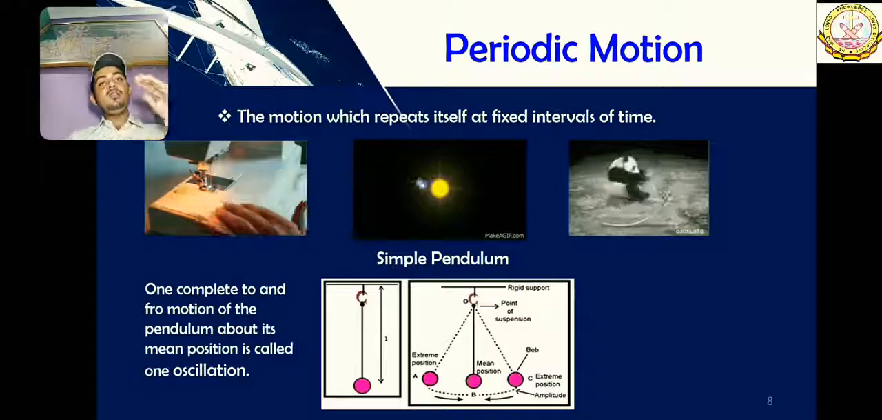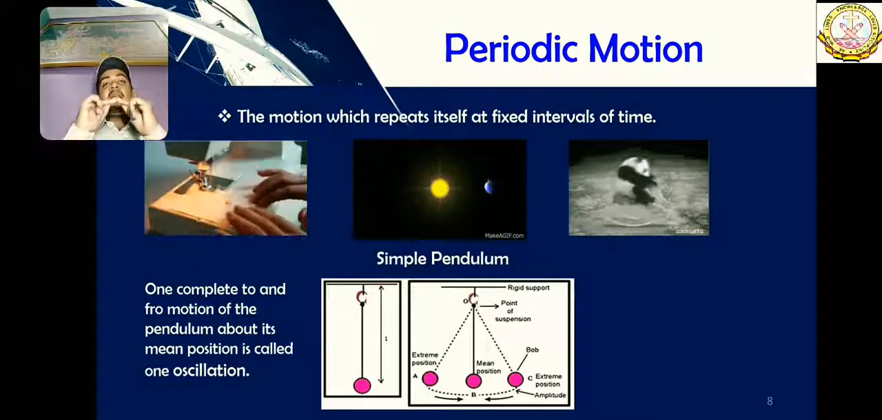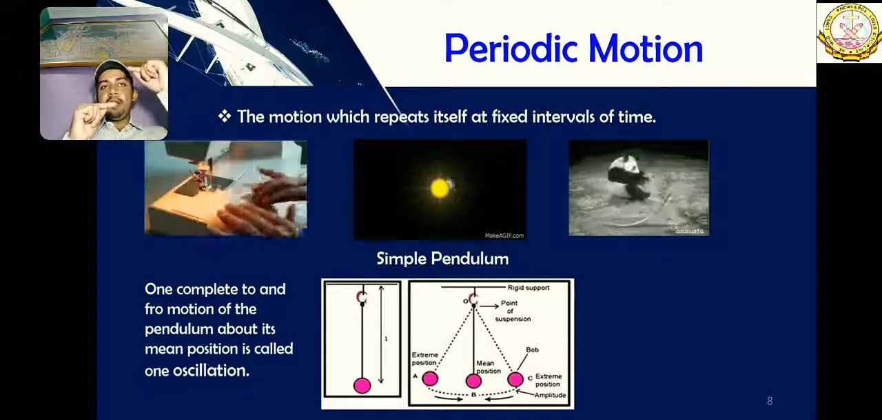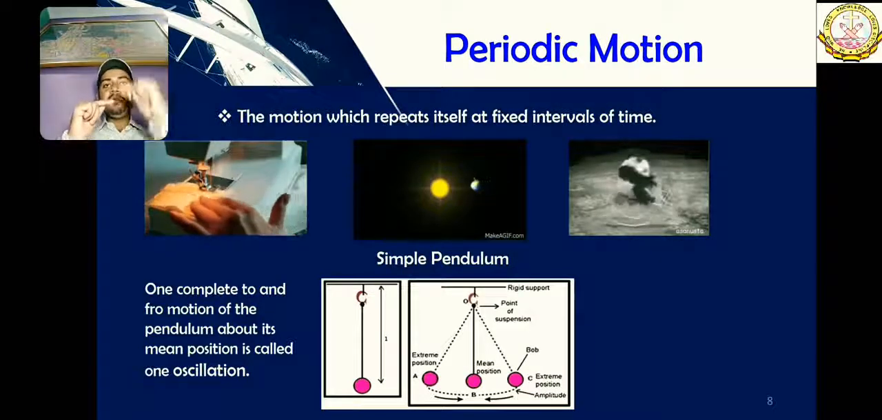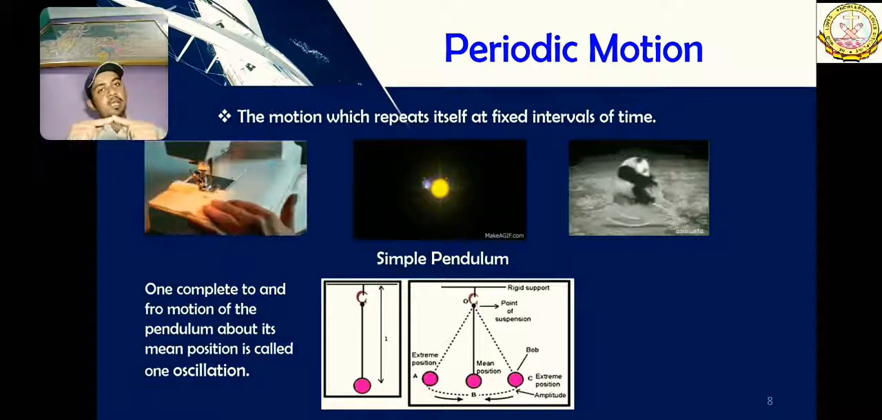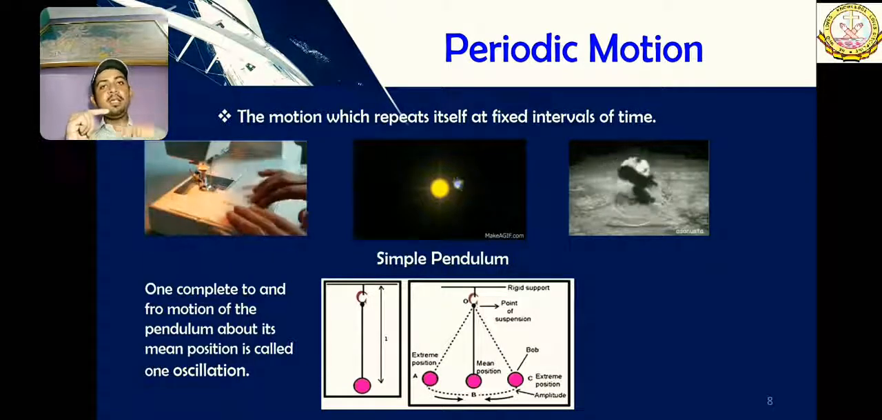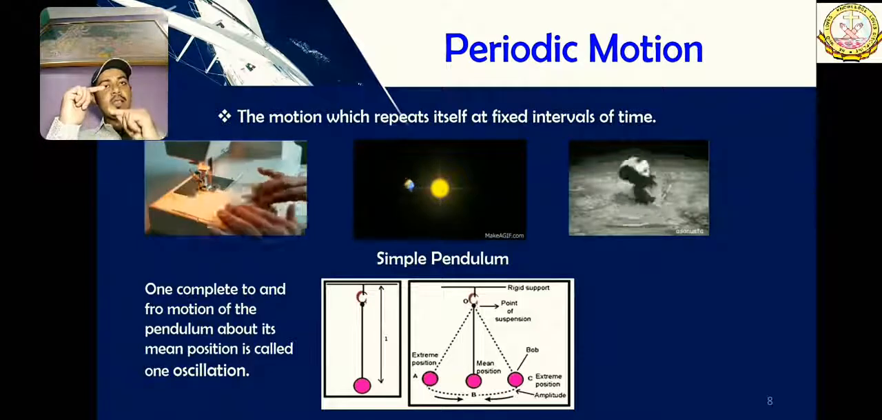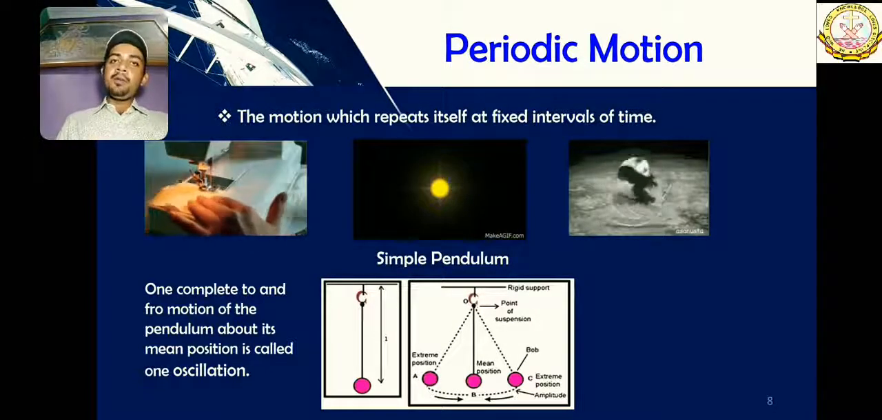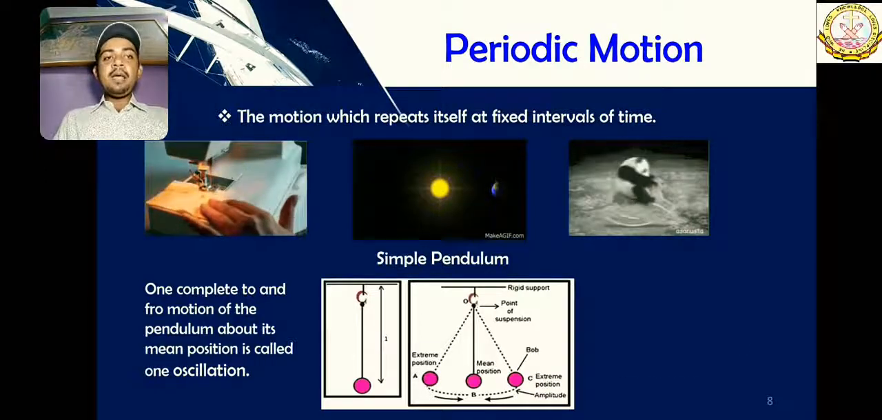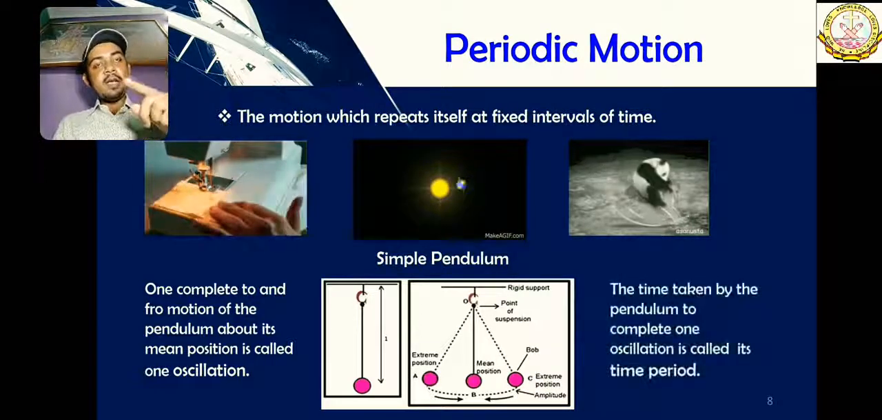The only thing you need to know is that starting from the mean position, it goes somewhere and goes down and then comes back after completing one cycle. That is called one oscillation. This much only you have to learn now. The time taken to do this is one time period, the time period of one oscillation.